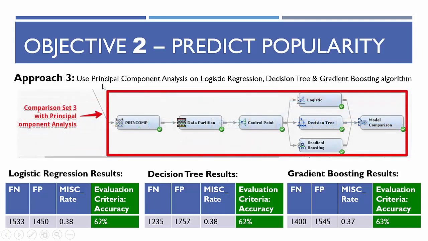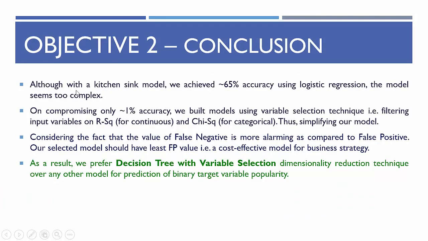Approach 3 used principal component analysis on the same three models, and we received accuracies of 62, 62 and 63%. So they are all quite similar. Principal component analysis gave us a different set of filtered attributes based on variance. The conclusion for our objective 2 can be seen here.